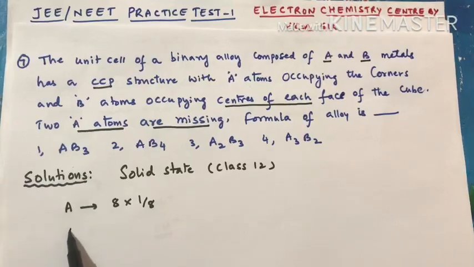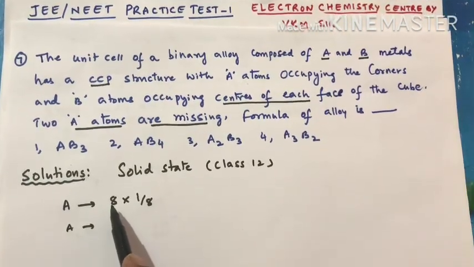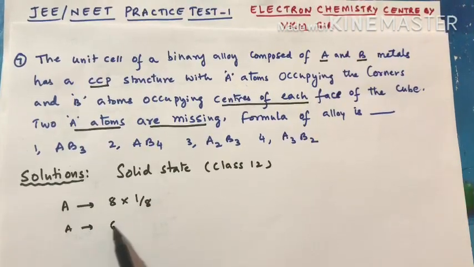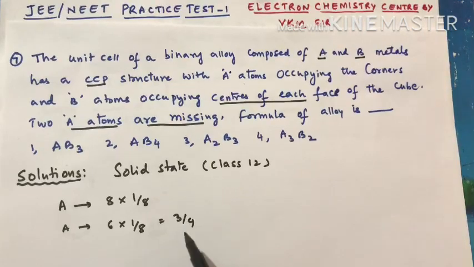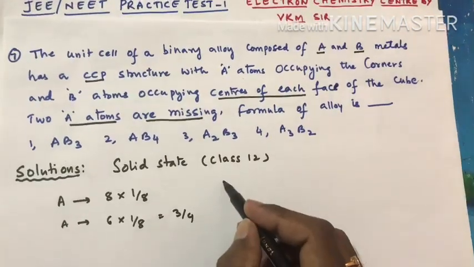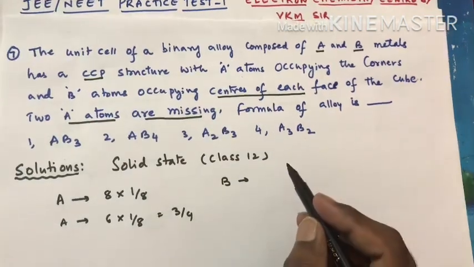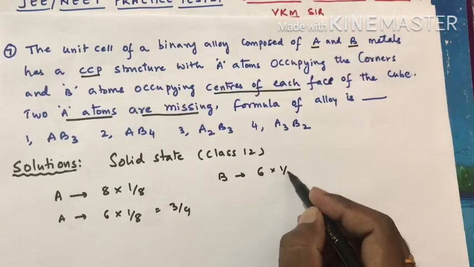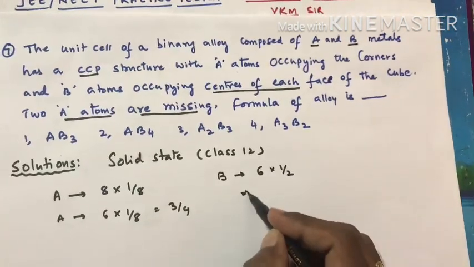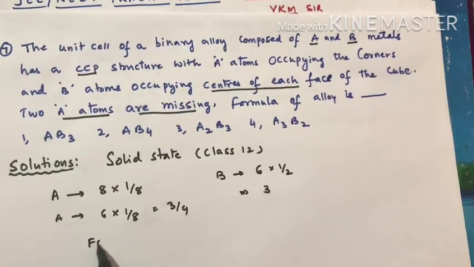That means A atoms become 6, no? 8 atoms are there, so 2 atoms are missing, in the sense I can take 6 into 1 by 8. It can be taken as 3 by 4. Now similarly, if you consider B, B atoms are occupying the centers of each face. So face centers are 6. Its contribution is half, right? So I can take it as 3.